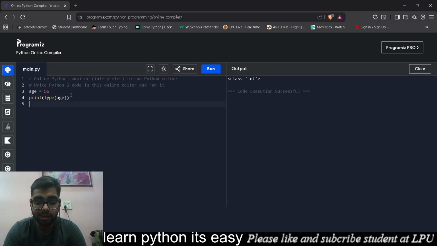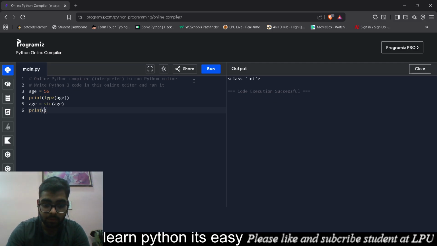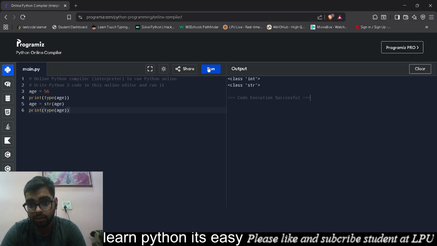Okay, but now again, if I write age equals str, bracket age, and then print type age, and now if I run it, see, the data type of that age is converted from integer to string.